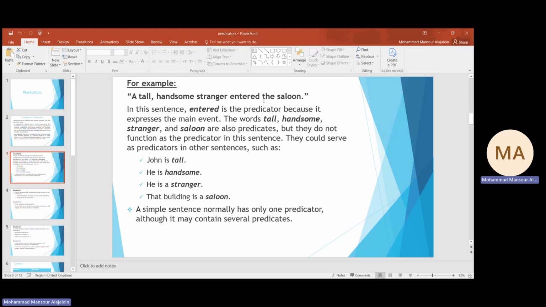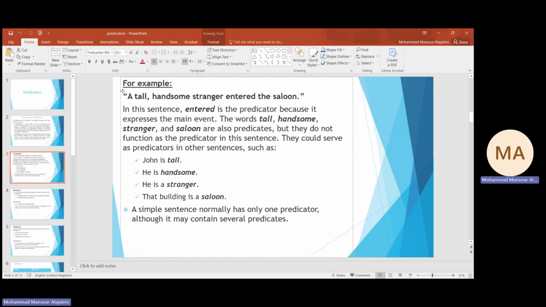A stranger is a predicator, as in he is a stranger. And the building is a saloon, the word saloon here is also a predicator. So in the original sentence, we have only one predicator, which is the verb entered, and the others are referring expressions and predicates at the same time.